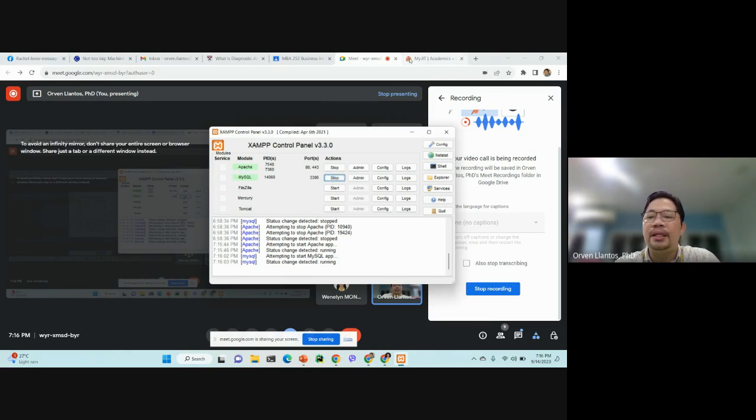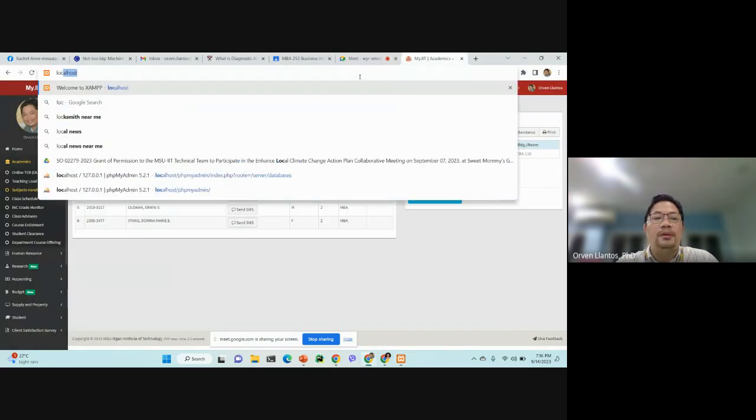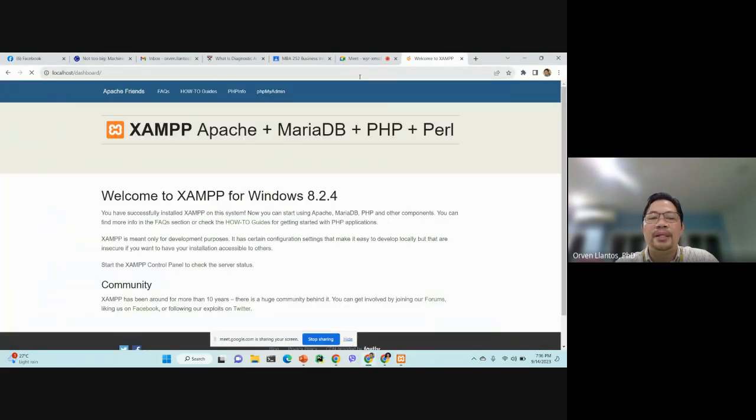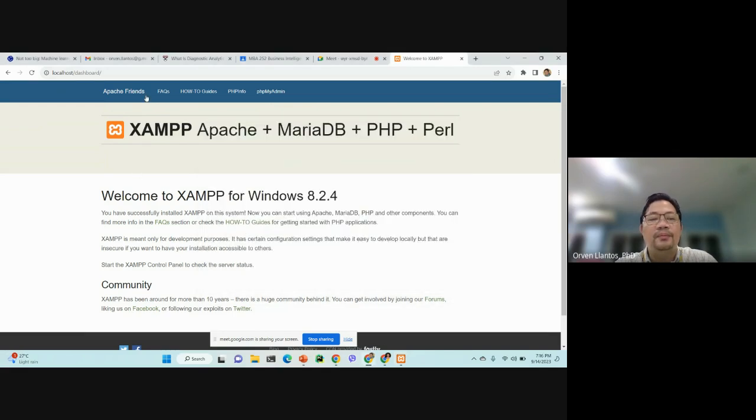The next thing is that we're going to access our database by simply typing localhost. Localhost is a term that refers to your computer, and that is somewhat correct because Apache and MySQL are running on our computer, and in this context we are serving Apache and MySQL on our localhost.